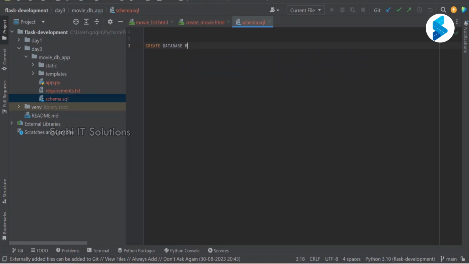Create database name. Movie. Done. First, what I need is the database. And after that, what I need is table name. Create table. Let me say table name: actors.